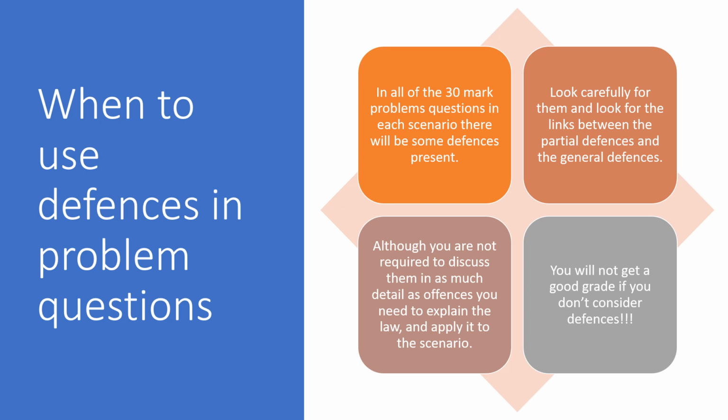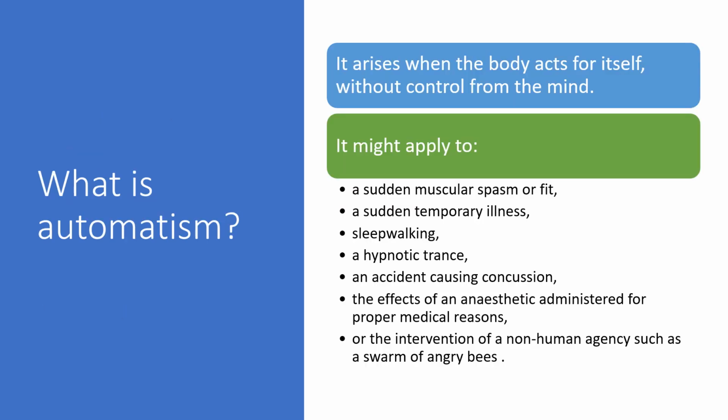Once we're analysing that problem question, we look carefully for them and then consider the link between those and the partial defences as well, things like diminished responsibility and so on. Although you're not required to go into them in much detail, as with the offences, you need to apply them to the scenario. You won't get a good grade if you don't consider any defences. You're not going to hit all the indicative content guides.